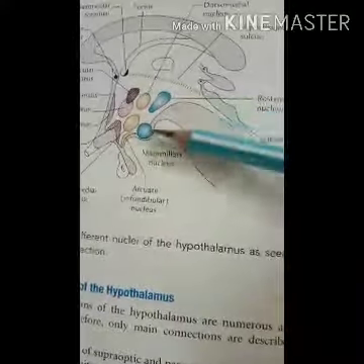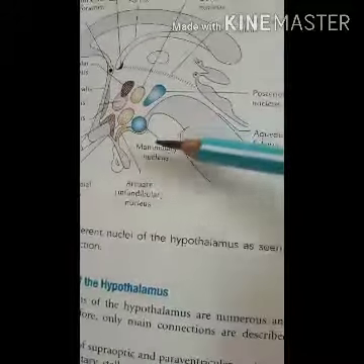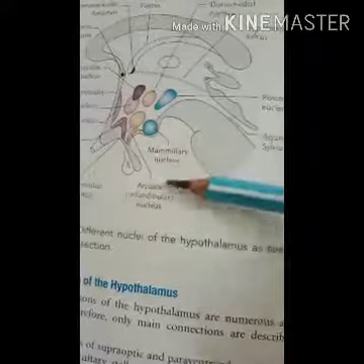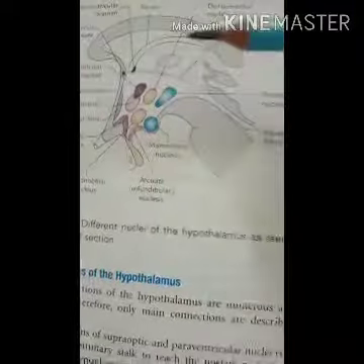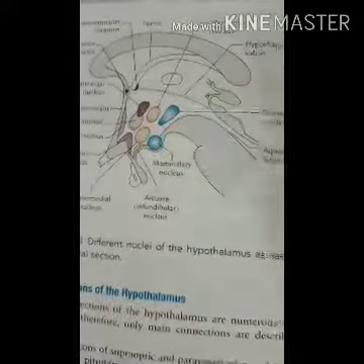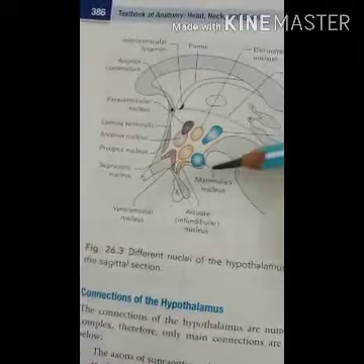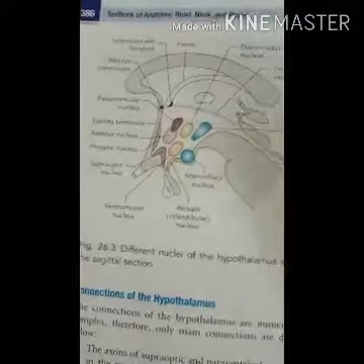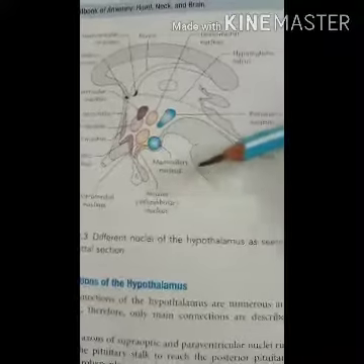Here you can see the blue color. First is the posterior nucleus, and the second is the mammillary nucleus. So these nuclei are present in the region of the hypothalamus. After that, we have to see the connections of the hypothalamus. The connections of the hypothalamus are numerous and complex.